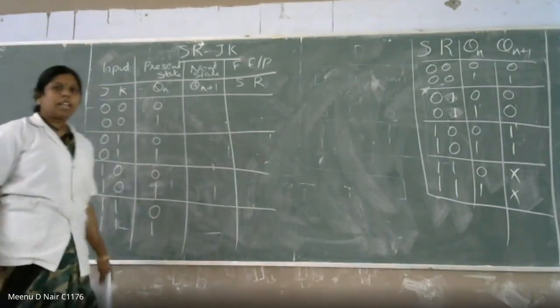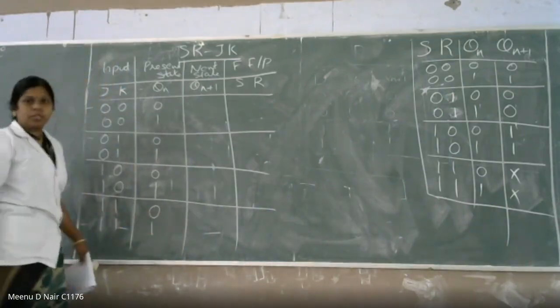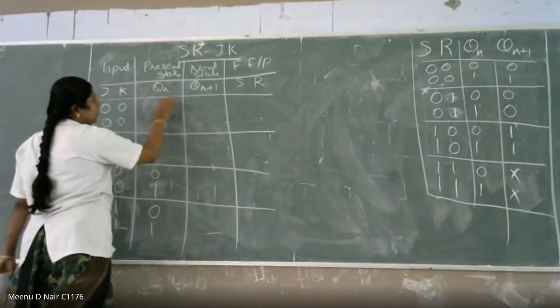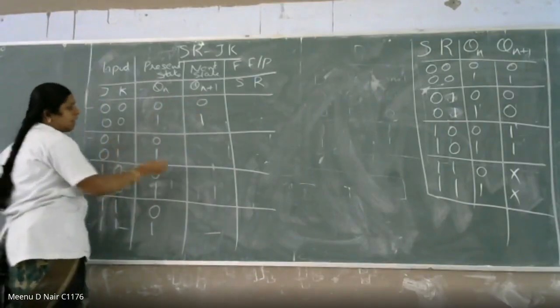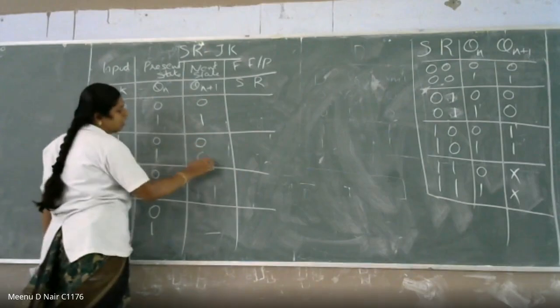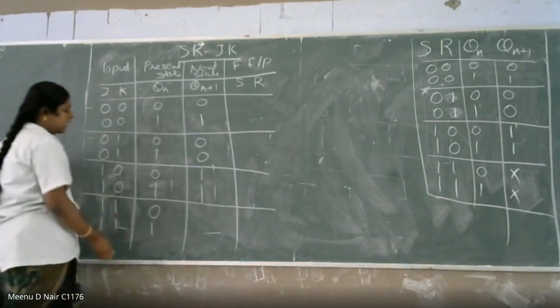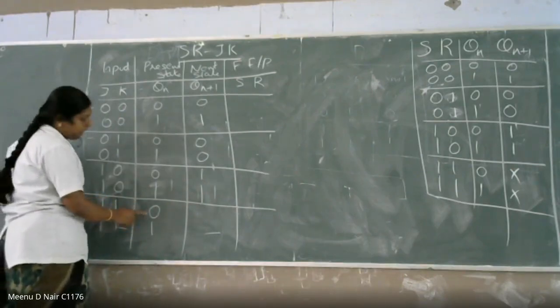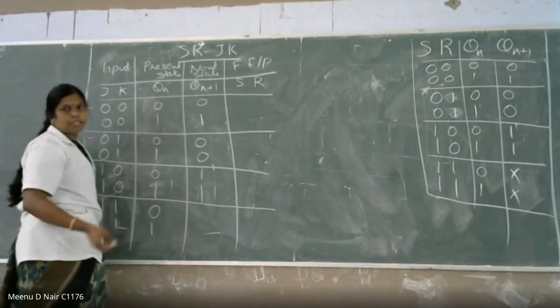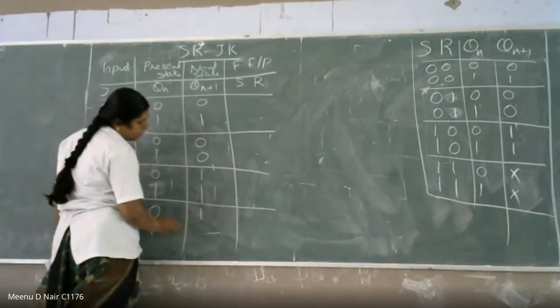Okay. What about the next state of the JK flip-flop? If J and K is equal to 0, 0, there is no change in the present state. It can be Qn. And if it is 0, 1, the output is 0. If it is 1, 0, the output will be 1. Then if it is 1, 1, this is toggling, right? This is Qn+1 is equal to Qn bar, right? So 0 becomes 1, 1 becomes 0.